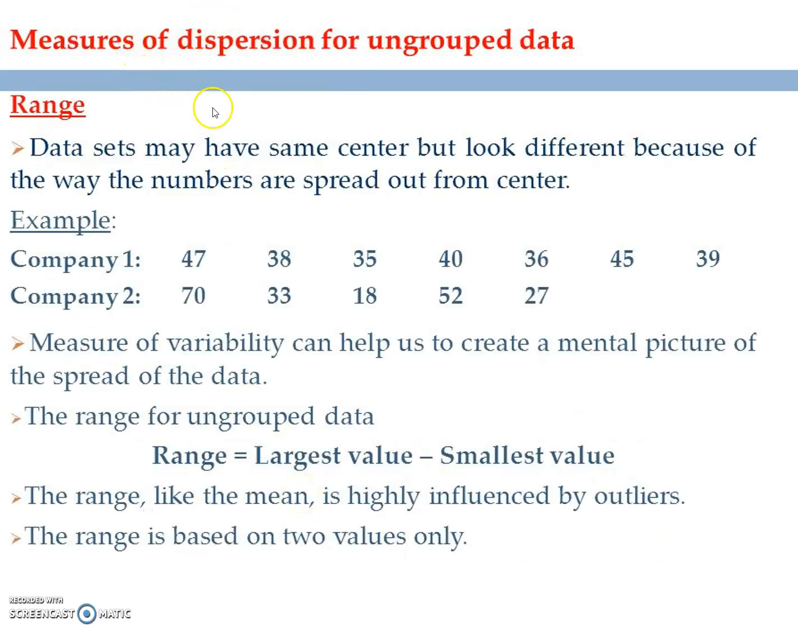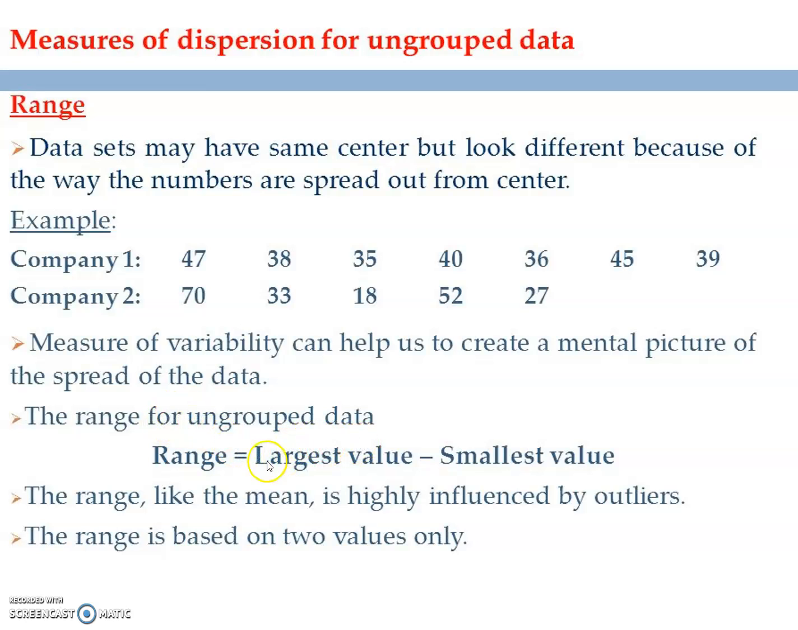Now, measures of dispersion for ungrouped data. Range. Data sets may have the same center but look different because of the way the numbers are spread out from the center. For example, two companies are given. Company 1: 47, 38, 35, 40, 36, 45, 39. Company 2: 70, 30, 118, 52, 27. Measures of variability can help us create a mental picture of the spread of the data.